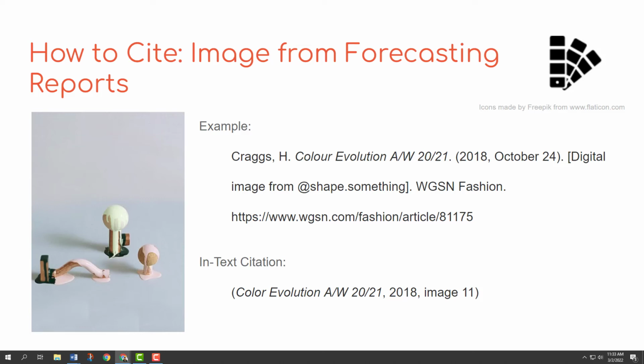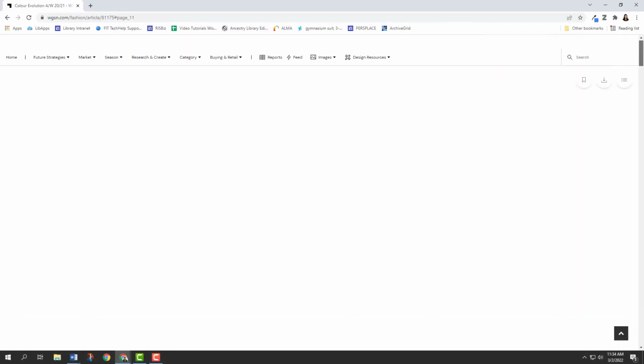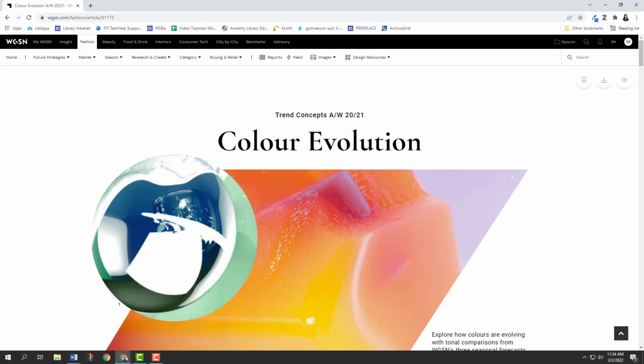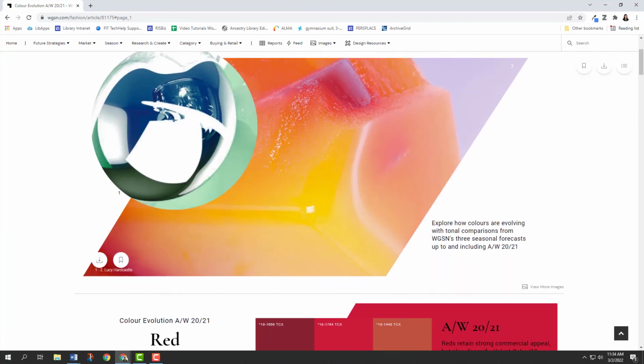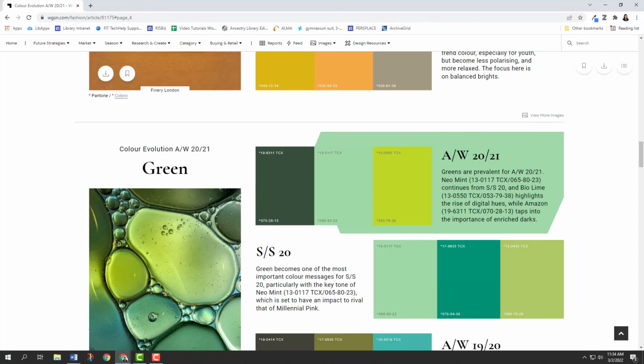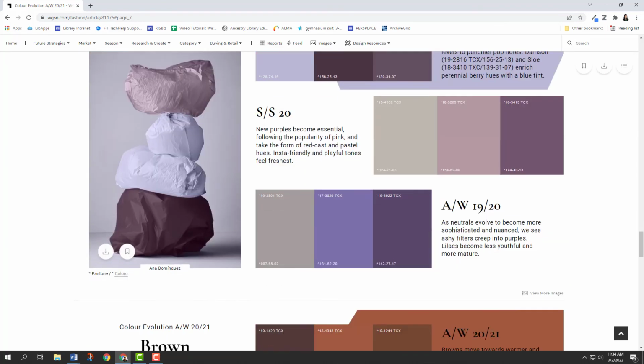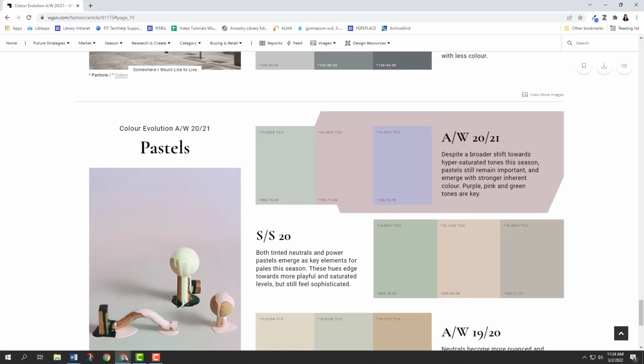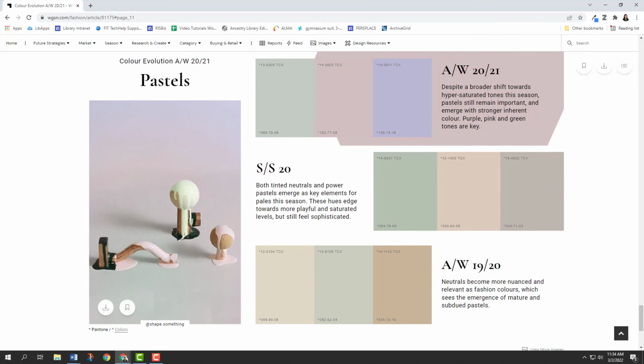And then for the in-text citation, this is an alternate way that I've seen images cited. I've seen some professors at FIT use this method where instead of counting the number of paragraphs, you would count the number of images starting from the top. So let me just show you how I did that. I just counted 1, 2, 3, 4, 5, 6, 7, 8, 9, 10, 11. And that's how I came up with that this is number 11, image number 11.